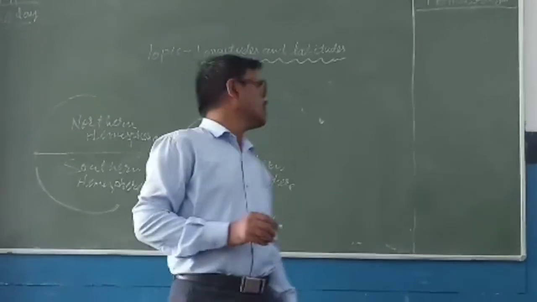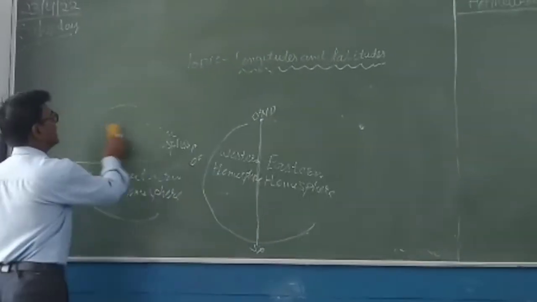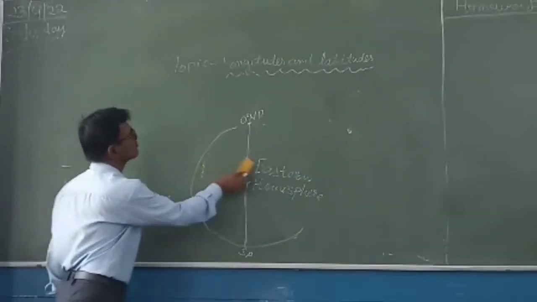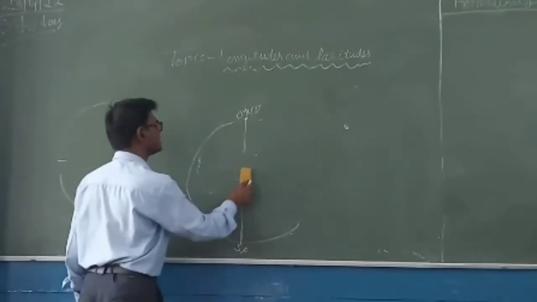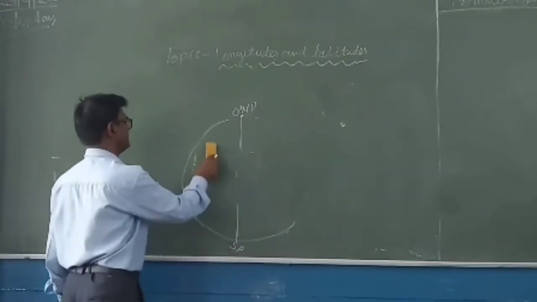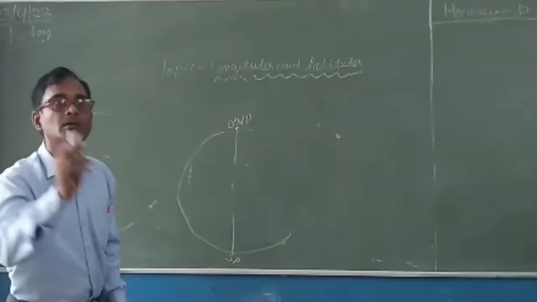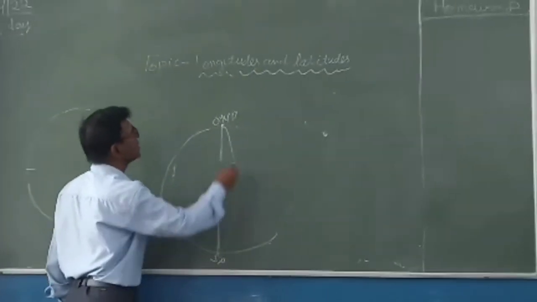Now we try to understand another longitude line drawn on the globe. All are imaginary lines.